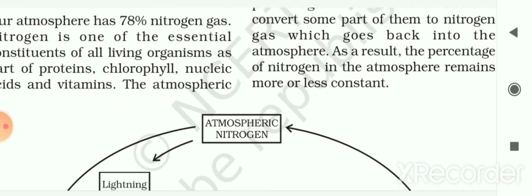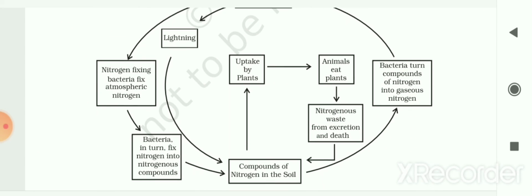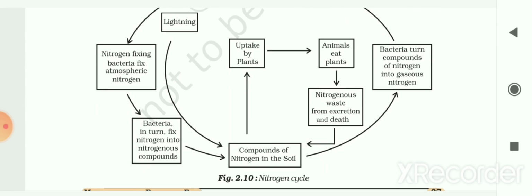So now let us see the nitrogen cycle. Here it is given to you. First, some bacteria fix the atmospheric nitrogen into the soil and make compounds of nitrogen in the soil. This is then utilized by the plants to make proteins and other components, so it is taken up by plants.